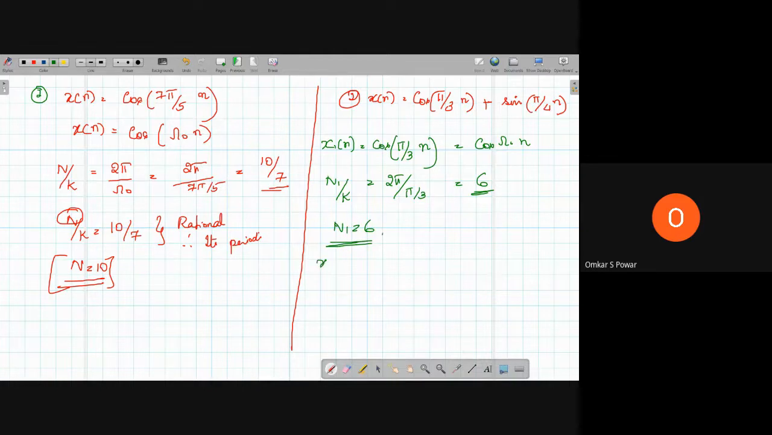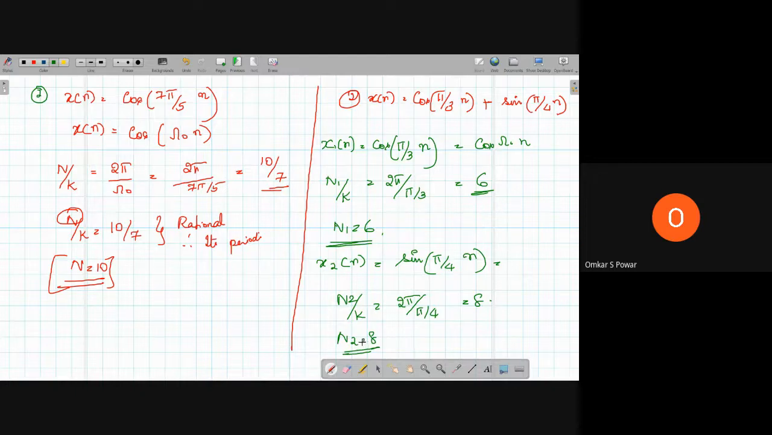Now x2 of n. So x2 of n is equal to sine of pi by 4 into n, which is equal to n2 by k, which is equal to 2 pi by omega naught, which is equal to 2 pi by pi by 4, which is equal to 8. So we have n2 as 8. So now we have n1 is equal to 6 and n2 is equal to 8.